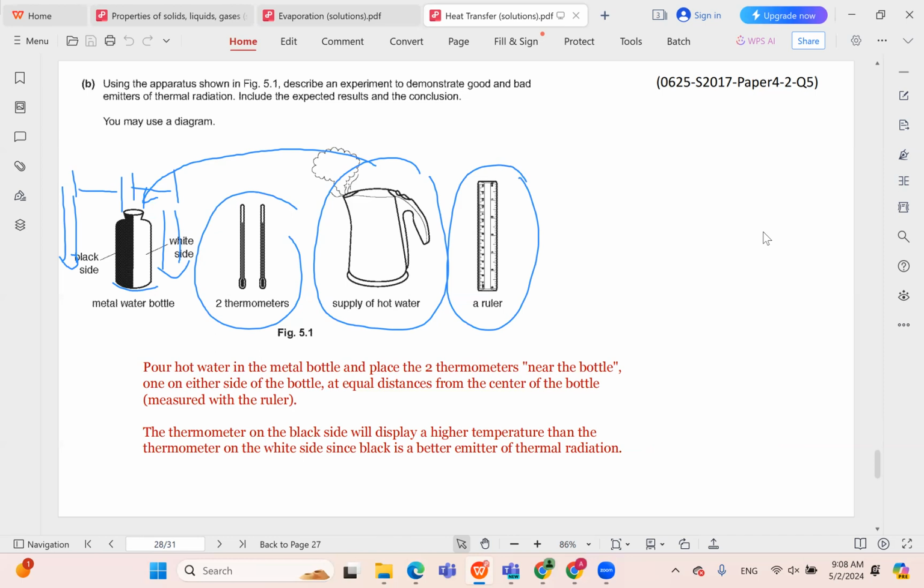So what we're going to say is pour hot water in the metal bottle, place the 2 thermometers near the bottle, one on either side of the bottle and at equal distances from the center of the bottle, and this is facilitated with the ruler. The thermometer on the black side will display a higher temperature than the thermometer on the white side, since black is a better emitter of thermal radiation.